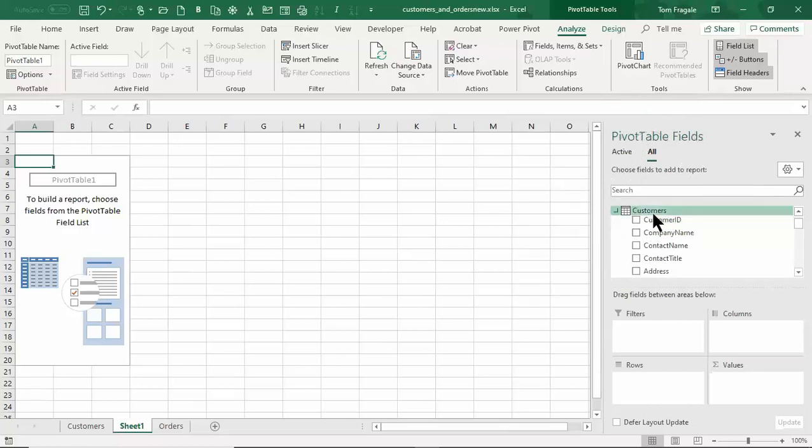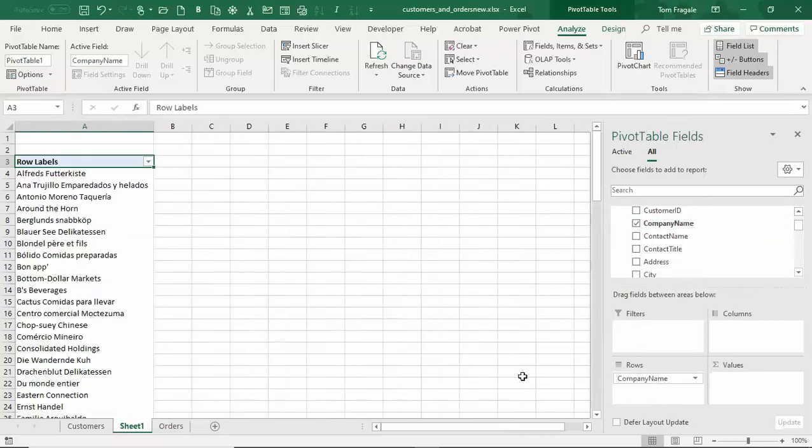So I'll pick on customers and I'll pull company name down here into the rows. So I'm just going to drag that. Notice over here on the left, each company name became a different row. All right, so that field came from the customers table. So watch what I'm going to do. I'm going to come over here to the right. We're going to scroll down, and now I'll pick some fields for the orders table.